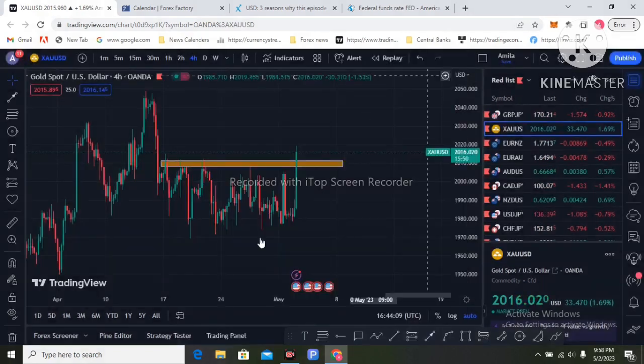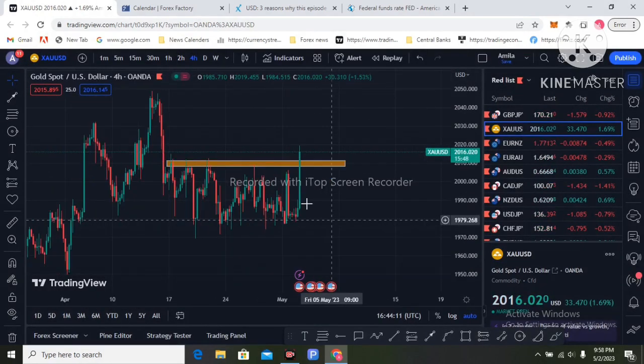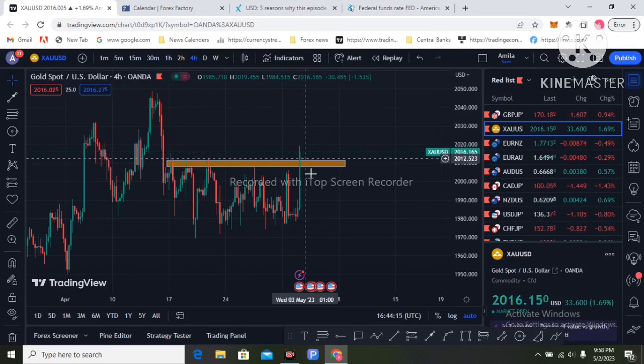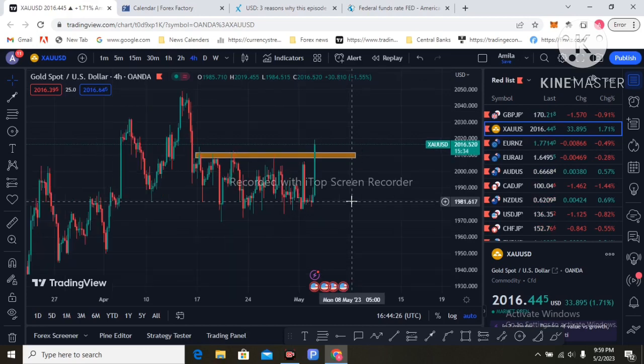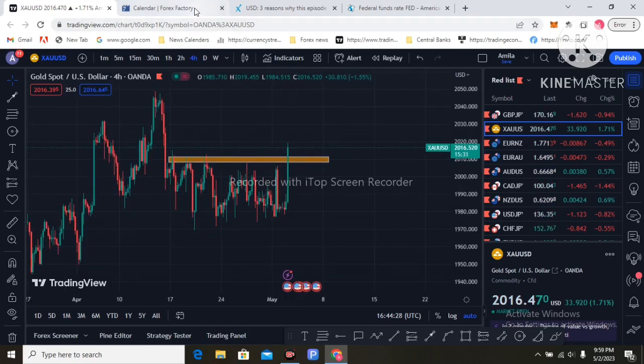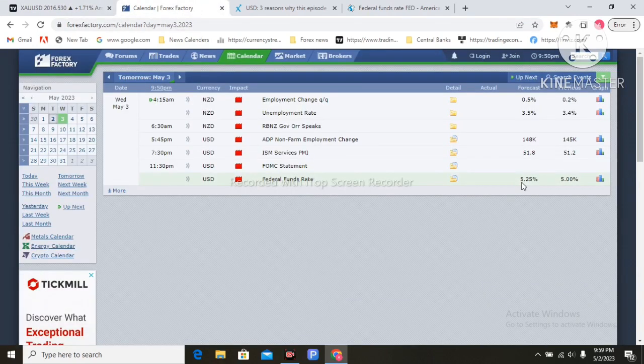So this is the gold chart. This huge strong resistance was broken 2 days ago with a big buy candle. So tomorrow I would like to give 3 trade ideas for gold with this Federal Reserve federal funds interest rate release.